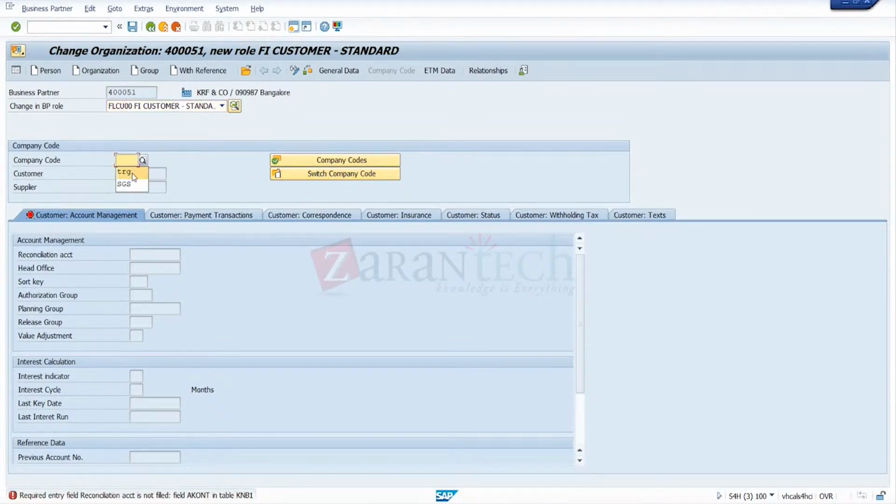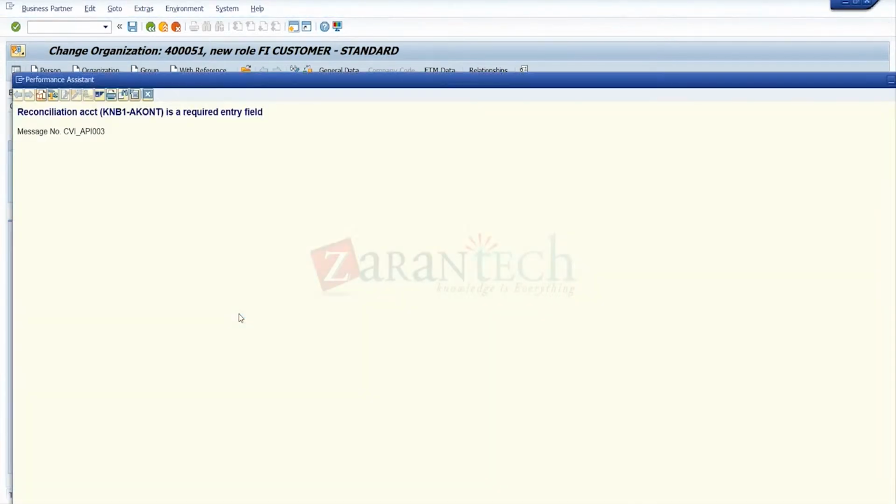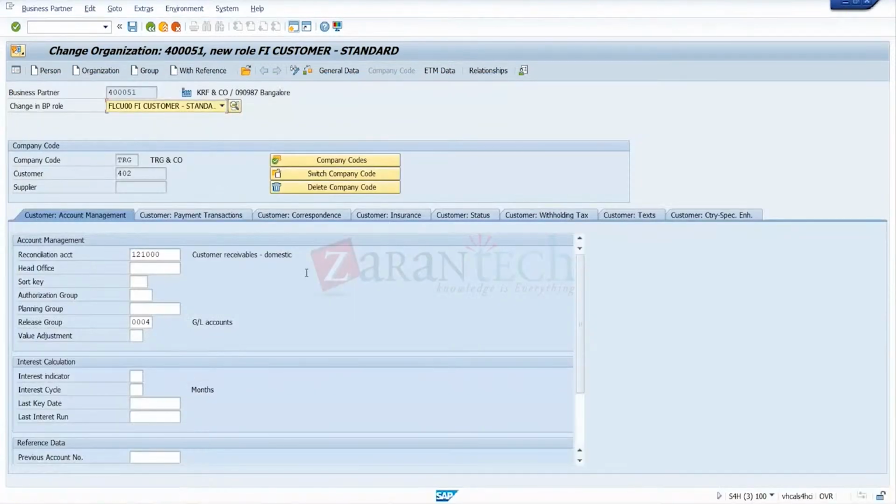So reconciliation account, I will try now. Now save this one. Okay. So again same thing. Field. Can you check the customers, whether they are already extended to the FI role? No, all the customers are the same thing only. Here you saw this error.